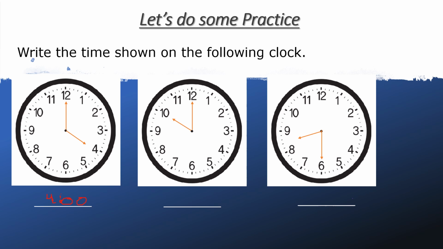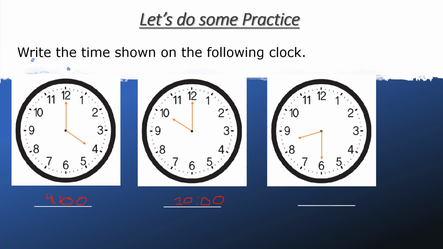And then we have another one. The hour hand is pointing towards 10 and the minute hand is pointing towards 12. So we write it as 00. Again, I'm not telling if it is 10 o'clock in the morning or 10 o'clock in the night.